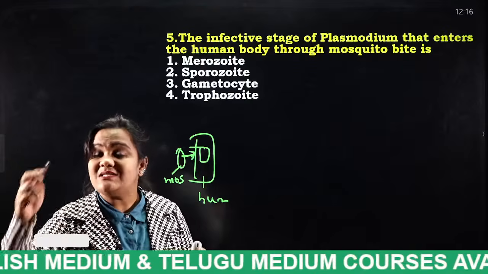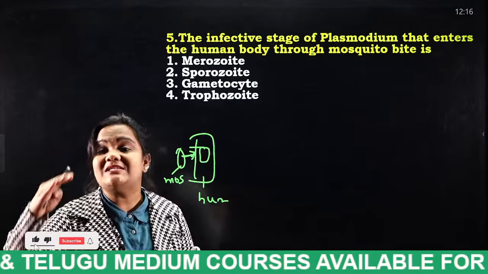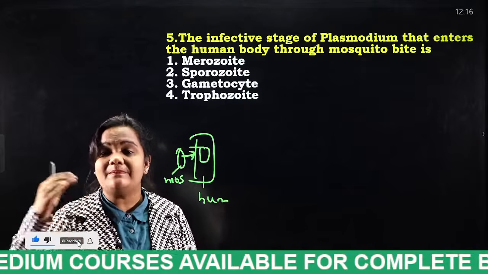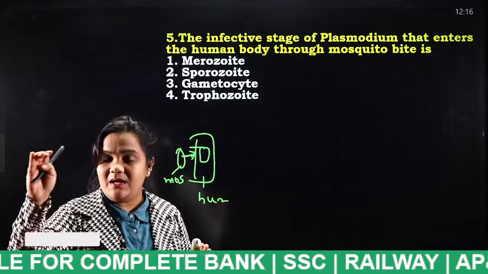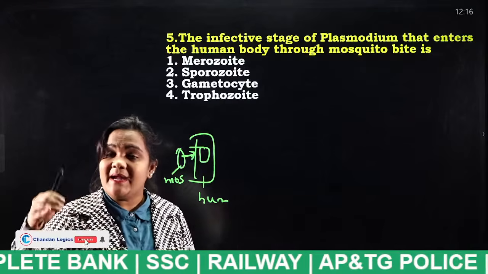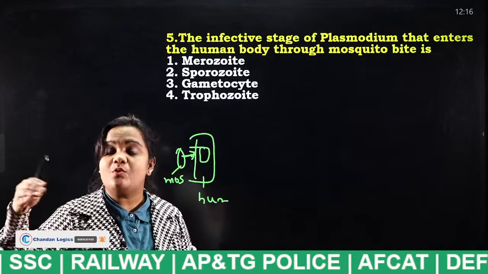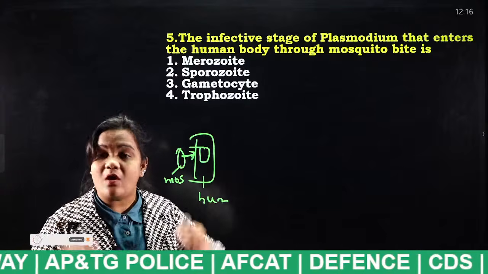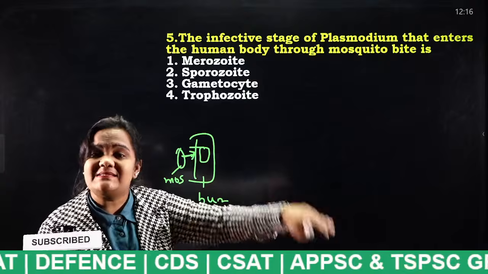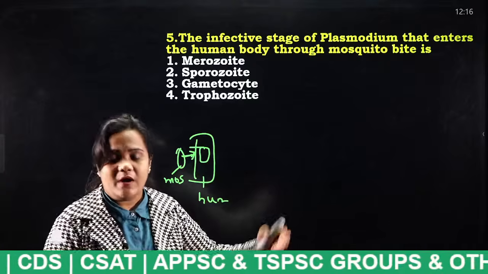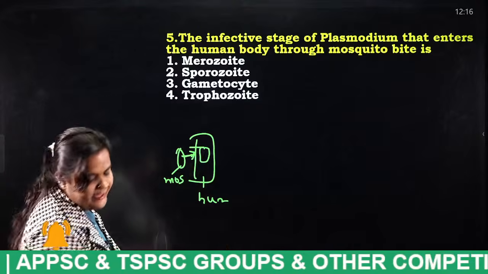What happens in the mosquito body? Again, fertilization takes place and a zygote is formed in the mosquito. Again in the mosquito, the Plasmodium multiplies into a number of sporozoites. That is the cycle which is repeated. Very good. Sporozoite.